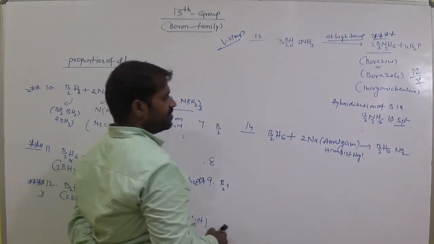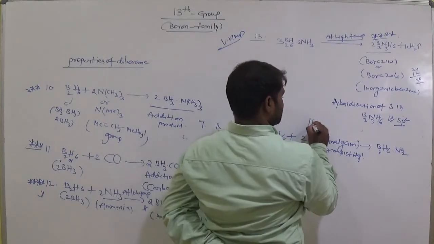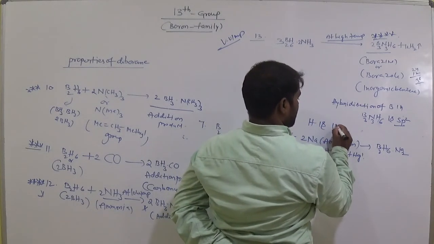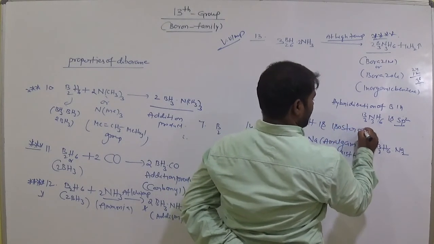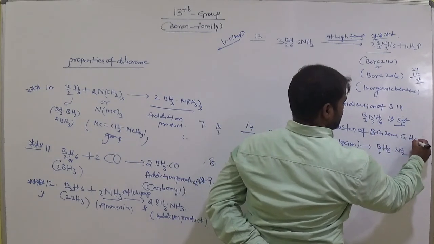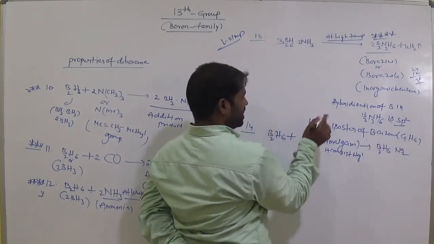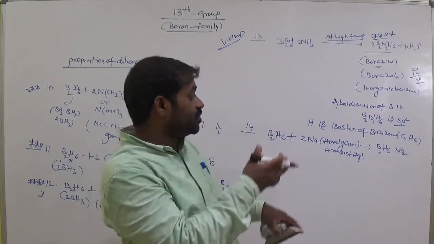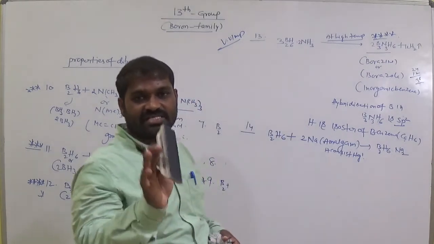And it is an isostere of benzene, C6H6. That means B3N3H6 has a similar structure to benzene. Already we discussed this one.